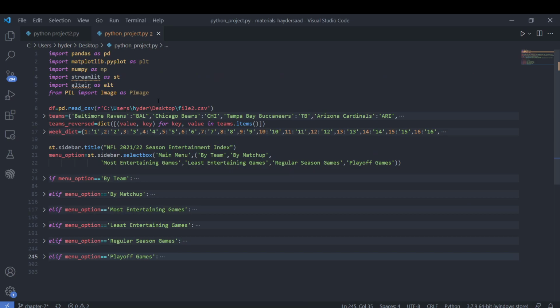So this is the second part of our code. We make use of Streamlit as our graphical user interface, as our web API, and Altair as our graphing package.